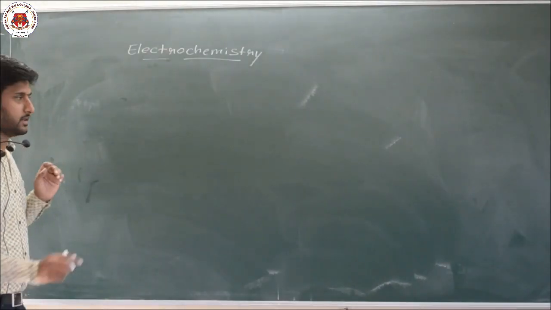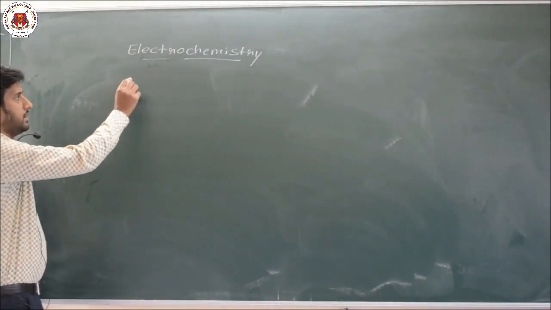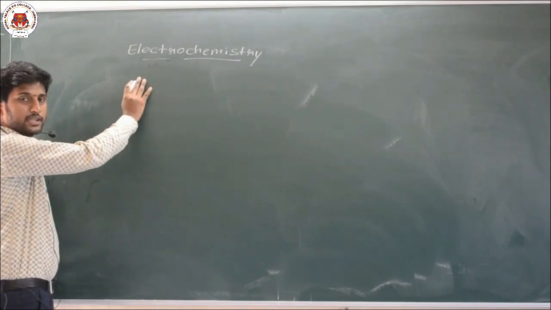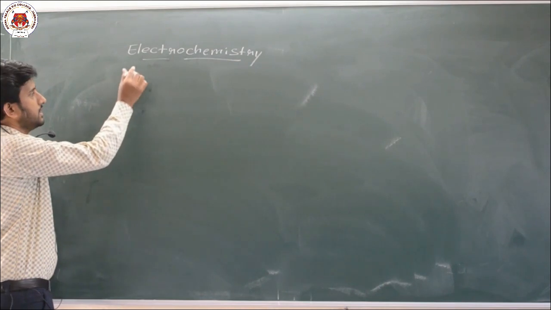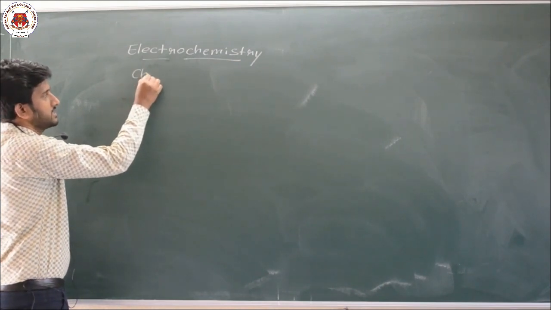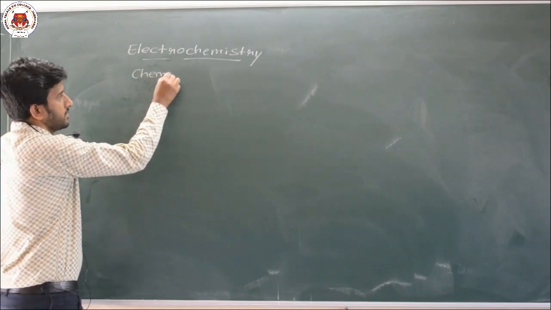Now here I told you that there are some spontaneous redox reactions and non-spontaneous redox reactions. In those processes, what is happening?